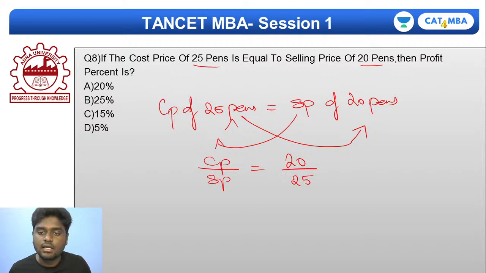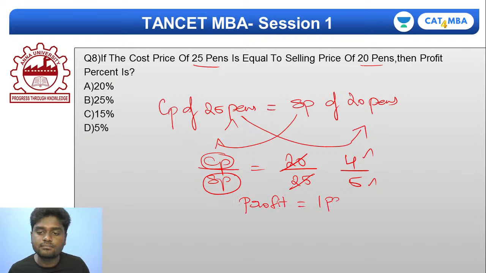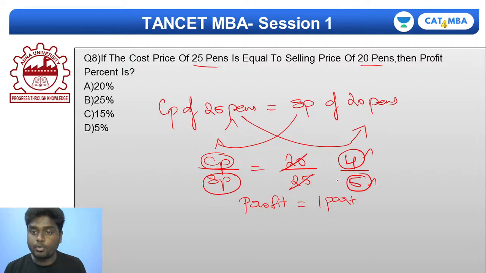I've got this. Now listen very carefully. If I simplify this, I'll get 4 by 5. Most importantly, if the cost price is 4 parts, my selling price is 5 parts, which means the profit is 1 part. Is that really clear for everybody? Listen very carefully how I did this. If my cost price is 4 parts, then my selling price will be 5 parts, which is 1 part profit. So my profit is 1 part.